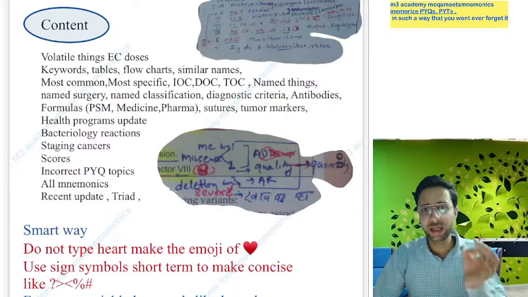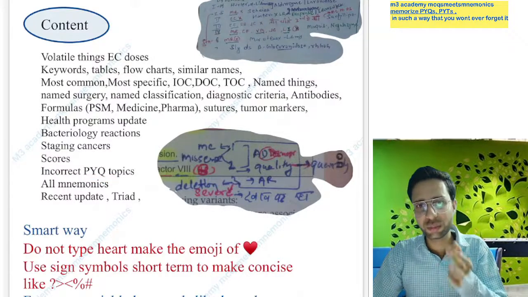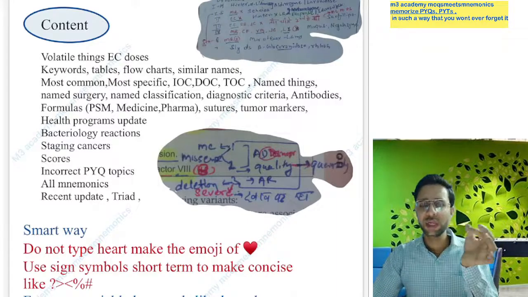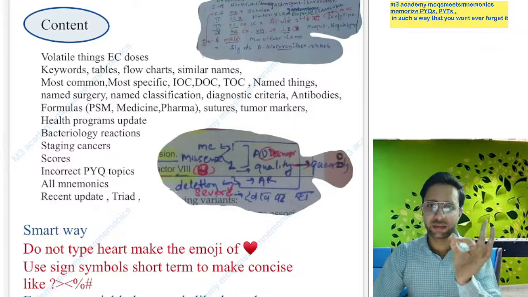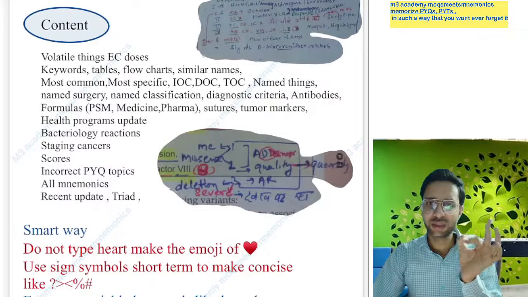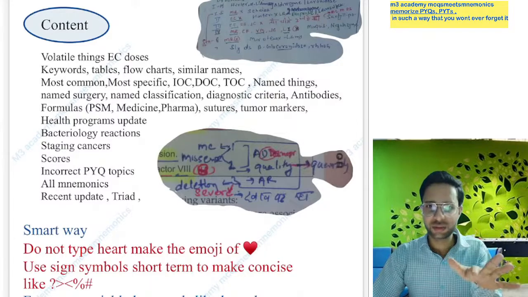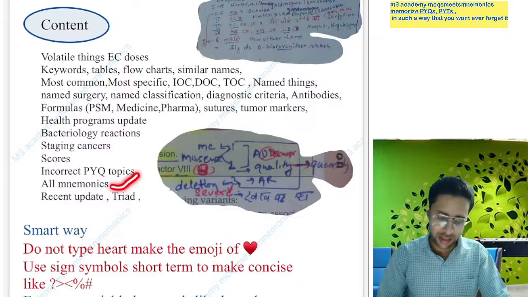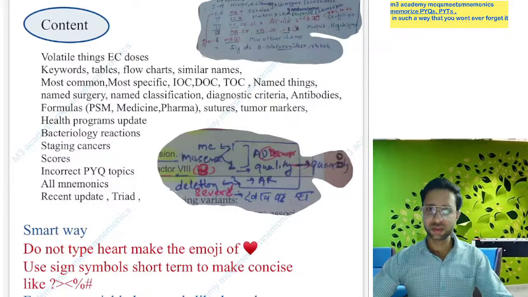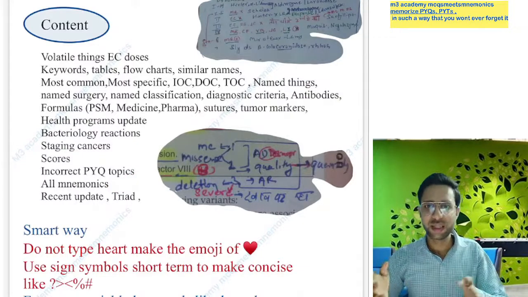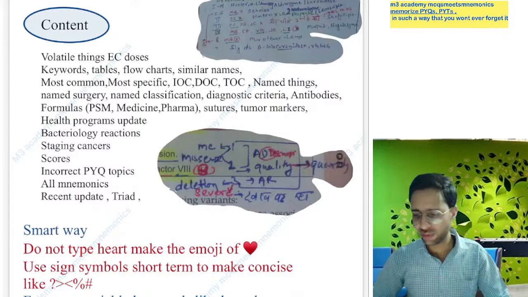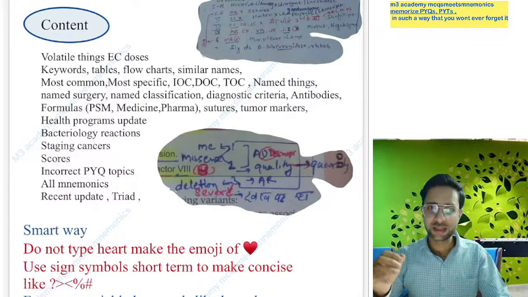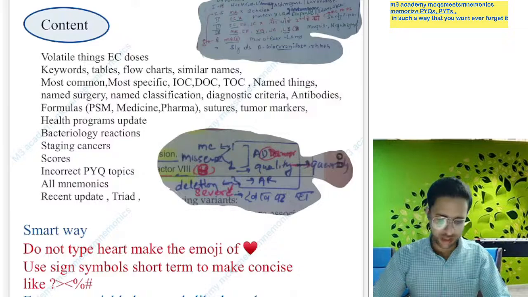If you get any PYQ incorrect, yes, you must add it in your 28 notebook, because if you get it wrong one time, you will do it wrong the next time also. This is your tendency, so please add this point also. And all the mnemonics, because mnemonics also need revision. Yes, mnemonics are helpful for memory, but mnemonics also need revision, so please also add the mnemonics.